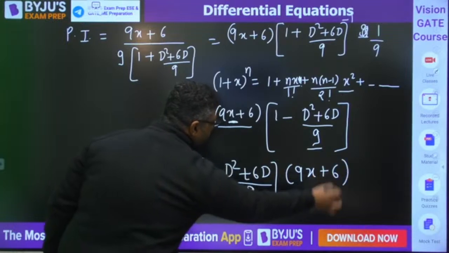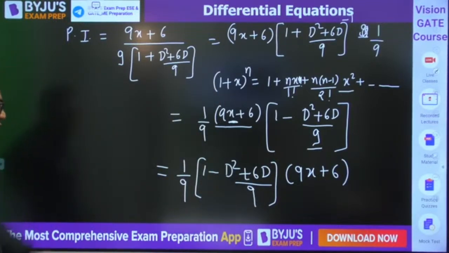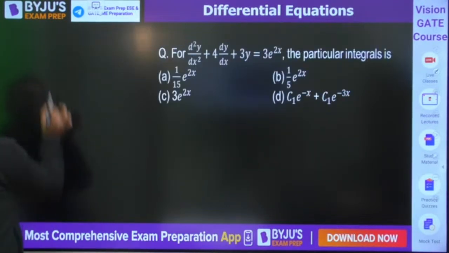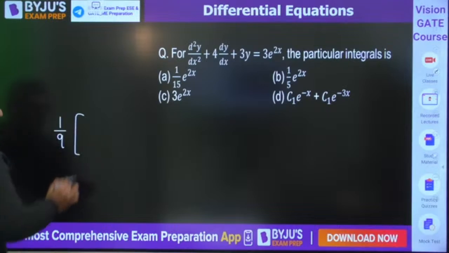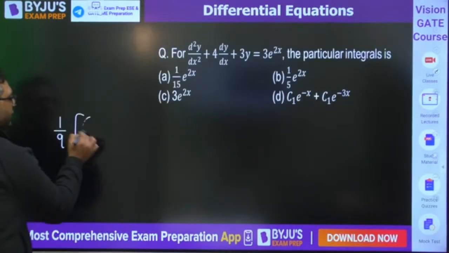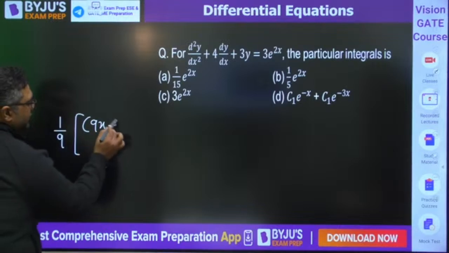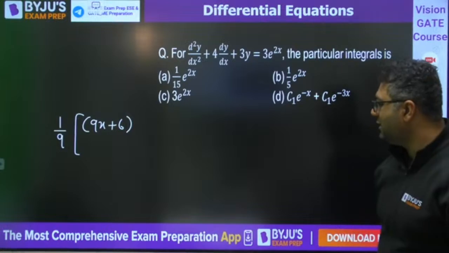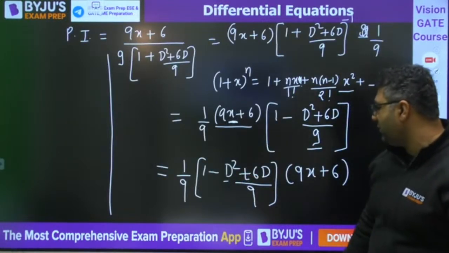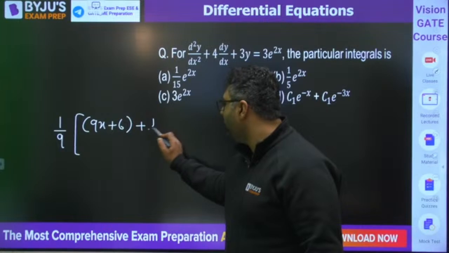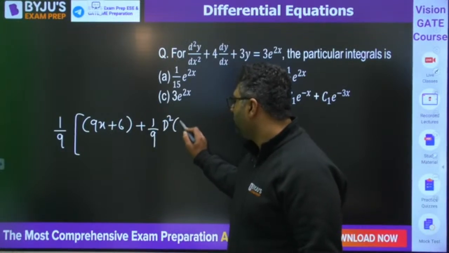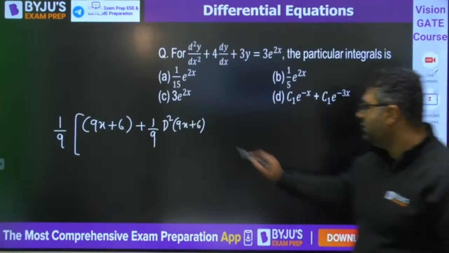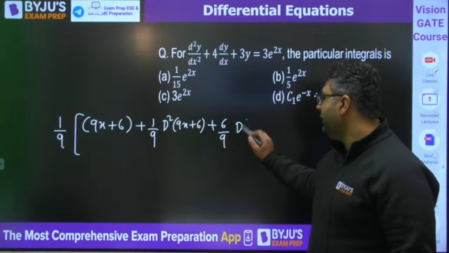Now you can just apply the operator one by one. 1 by 9 into, when you multiply 1 with that, it would be 9x plus 6. Then we go for d square by 9, so plus 1 by 9 d square on 9x plus 6. Then you have the last term, 6d by 9, so 6 by 9 d into 9x plus 6.